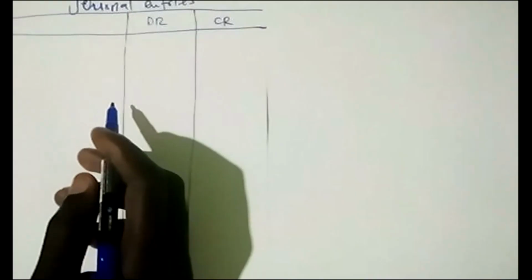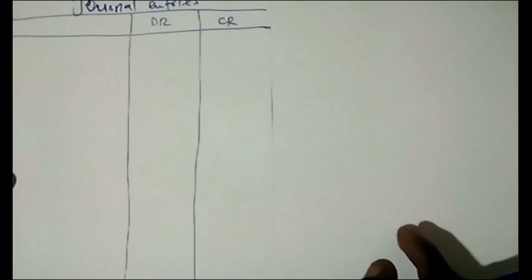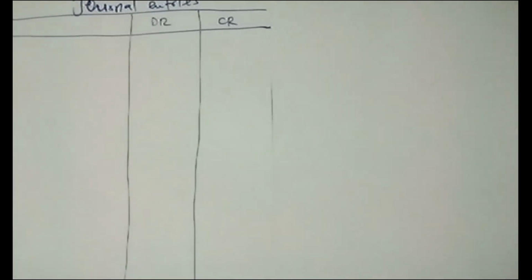So remember that this is in the books of who? The journal entries we are doing is in the books of